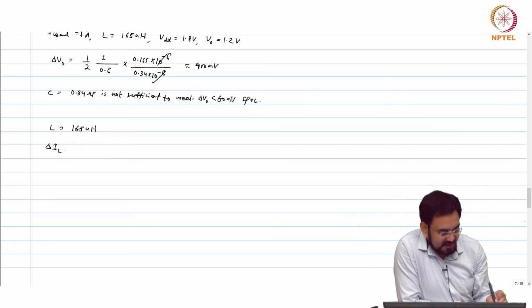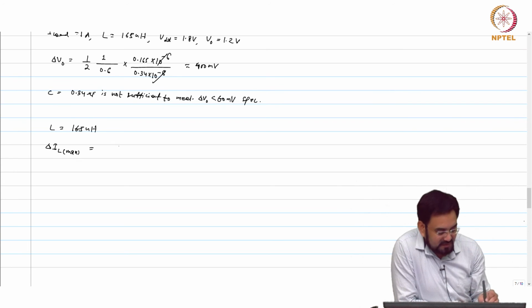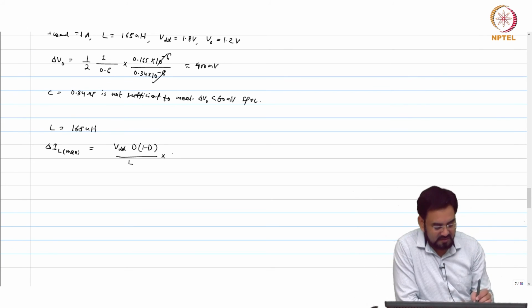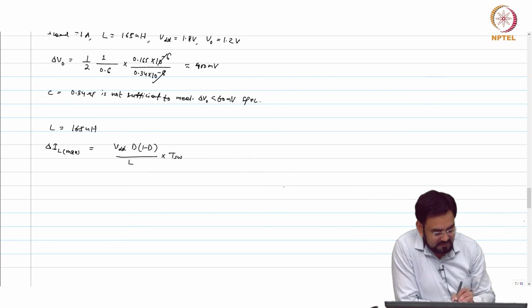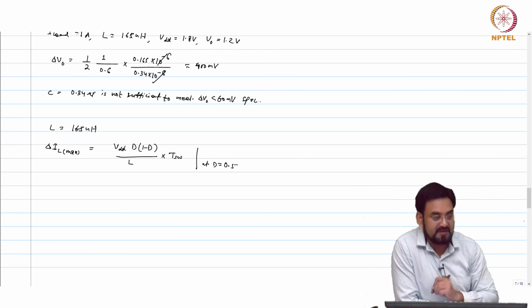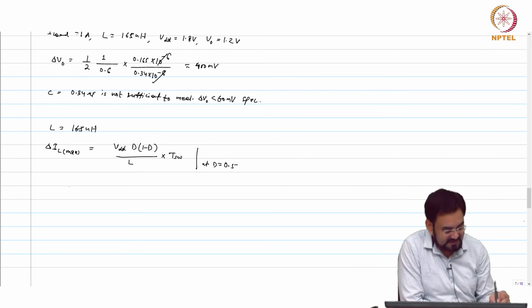So delta IL max equals VDD times D times (1 minus D) over L times TSW, and D equal to 0.5. That is your max case.